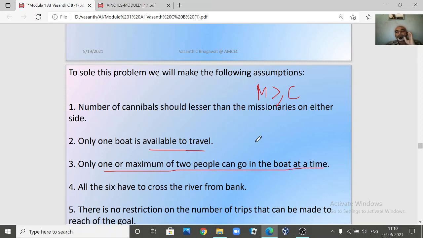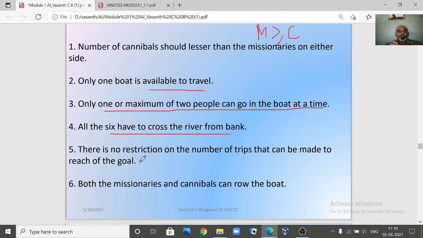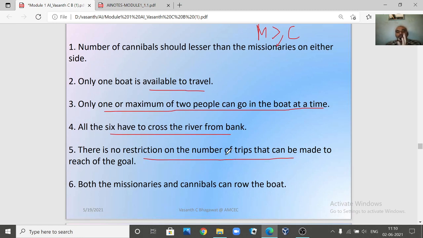So maximum how many people can travel in a boat? Only 2 people can travel. The next one is that all 6 have to cross the river, right? So both the missionaries and cannibals have to cross the river, and there is no restriction on the number of trips. It is not given that they must cross in so many trips; all 6 just have to cross, not like that.